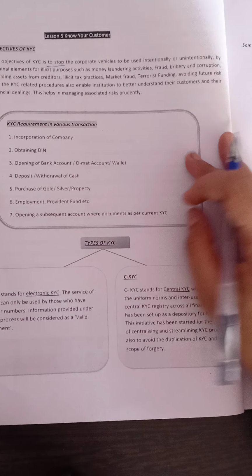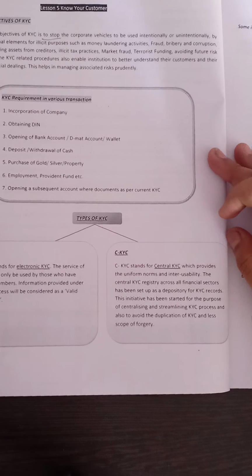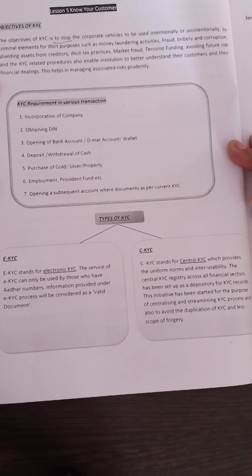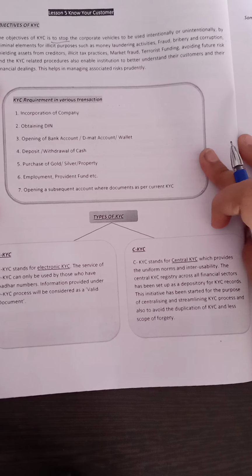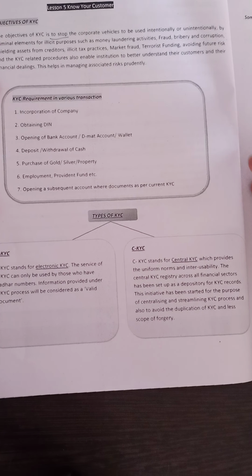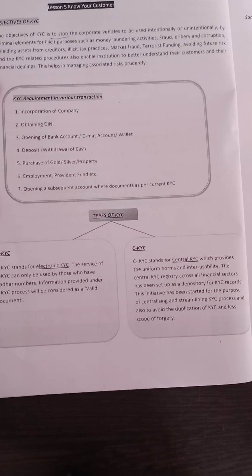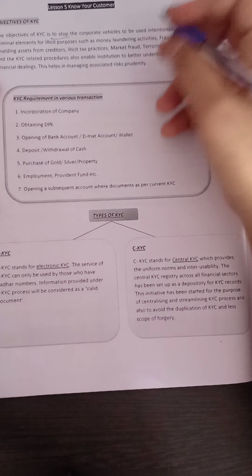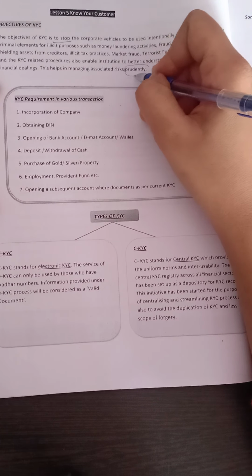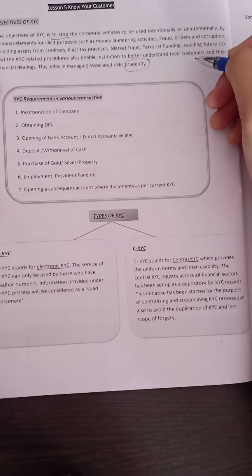KYC related procedures also enable institutions to better understand their customers and their financial dealings. This basically helps in managing associated risk prudently.